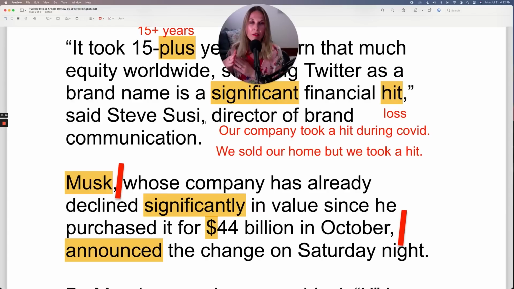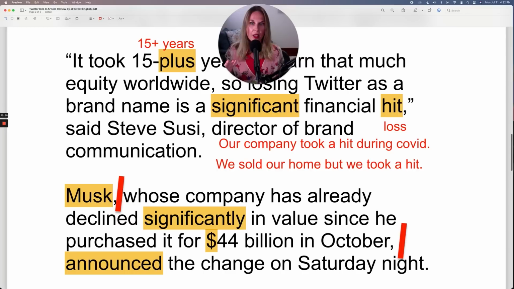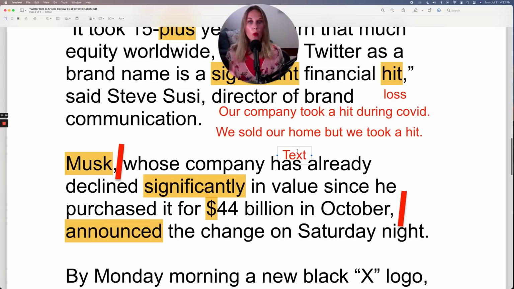Significant and significantly are both more formal, advanced ways of saying a big or a lot. So I have significant experience. I have a lot of experience. Twitter took a significant financial hit. Twitter took a big financial hit. So it can mean big in quantity or a lot, depending on how it's used in context. But it is a more advanced way.